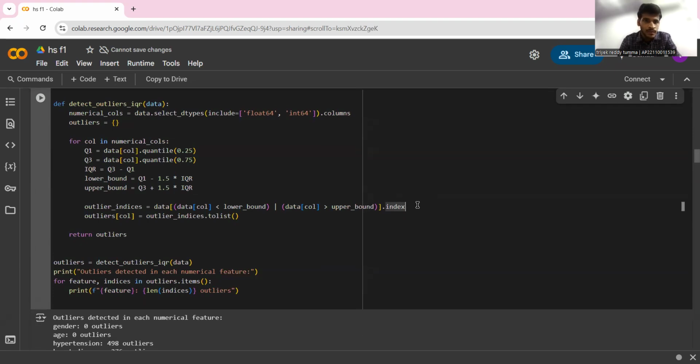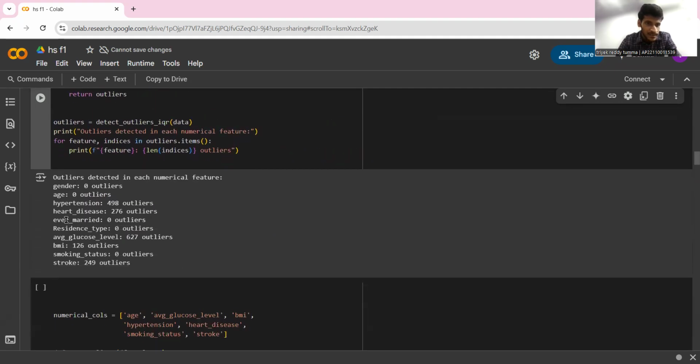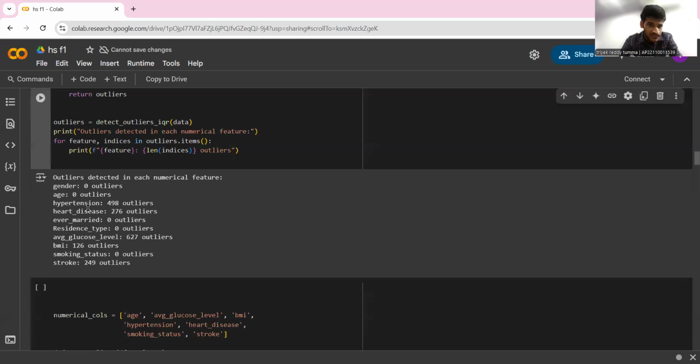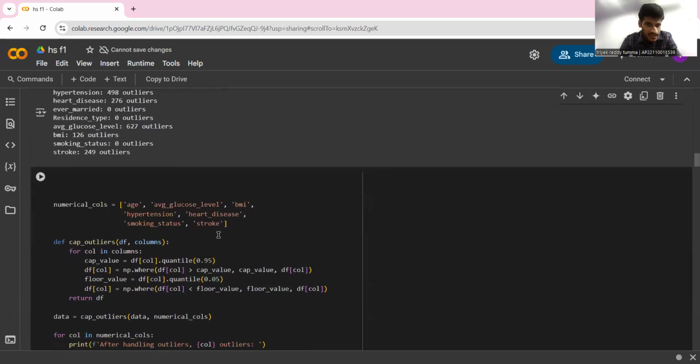So what we'll be doing is calculating the 25th and the 75th percentile, and you can see the number of outliers for each feature. For hypertension, there are totally 498. For heart disease, there are 276 outliers. And for average glucose level, there are totally 627 outliers present.